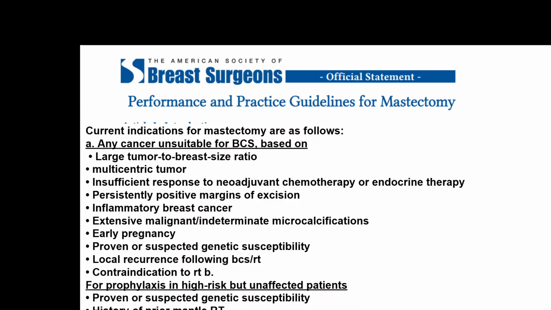So the trend is changing from mastectomy to lumpectomy. Earlier, a few years back, maybe 20 years back, every case of proved cancer was treated with mastectomy, and lumpectomy was considered a high risk condition. But the trend is changing, guidelines are changing, and being aware of these guidelines is quite important if we are handling the surgical management of breast cancer, otherwise there can be litigation or significant issues.